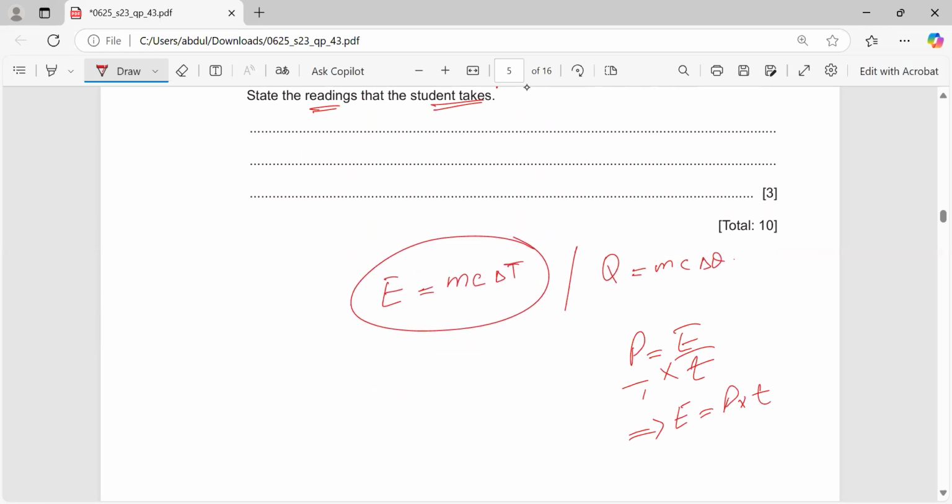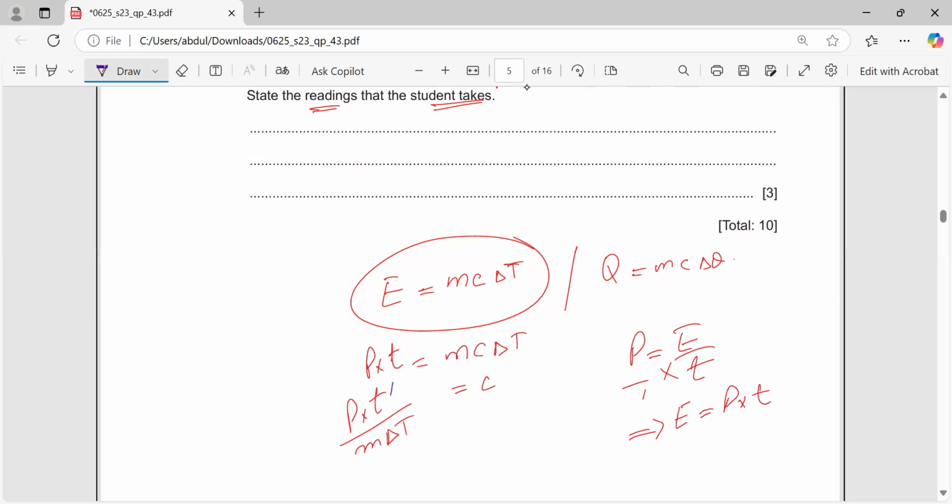So this equation will be replaced like this: power times time is equal to mc delta T, and then make c the subject of the equation: c equals power times time over m delta T. Now we are not given time, change in temperature, or mass; only we have power. Be very careful: small t will be for the time interval and capital T will be for temperature. Don't mix them up.